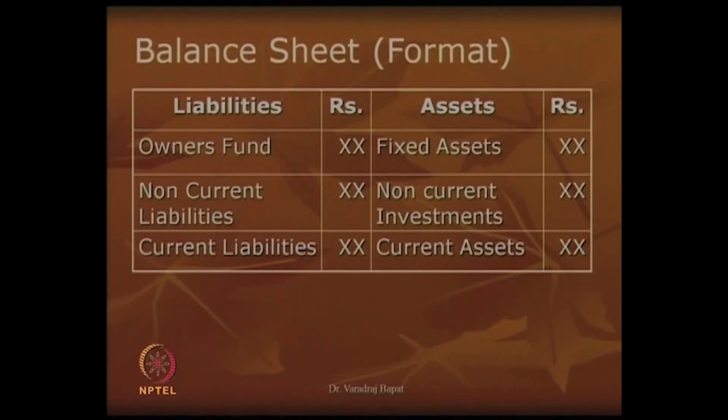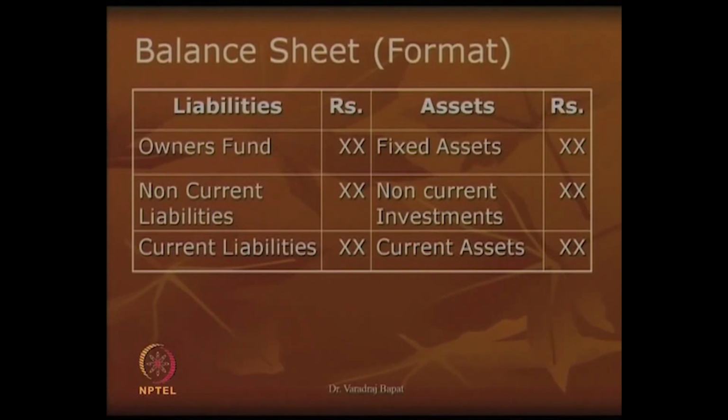On liability side, the first item as you can see is owner's fund. As the name tells you, this is the money which owners have put in the form of capital plus the profit which is accumulated by the business. Second item is non-current liabilities.